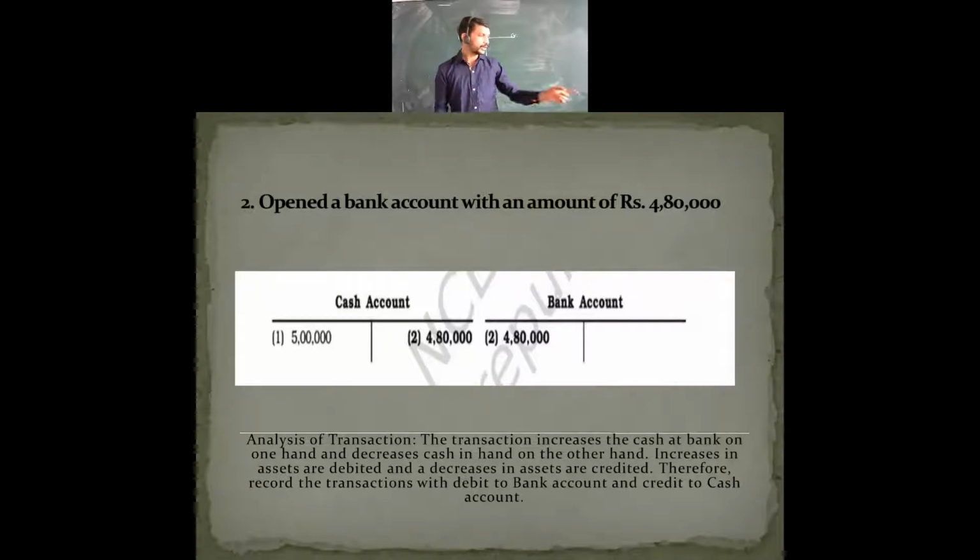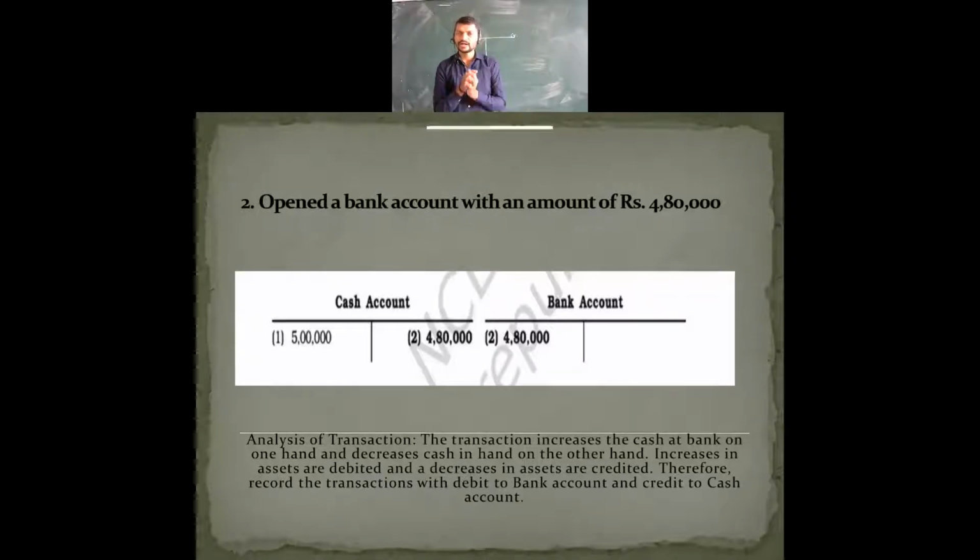Obviously, increase in asset means in the bank account the assets have increased, 4,80,000 is taken over here. On the other side, cash in hand was 5 lakh, now it has decreased, so it is shown on the credit side. Therefore, record the transaction with debit to bank account and credit to cash account. Both the accounts are shown over here.